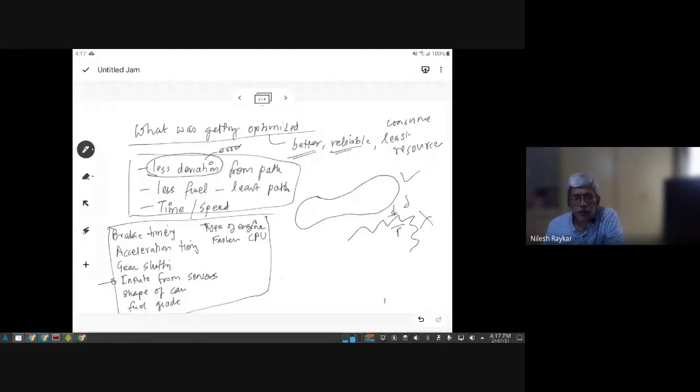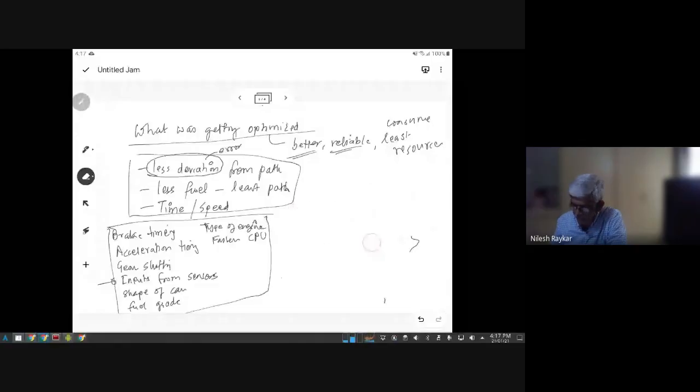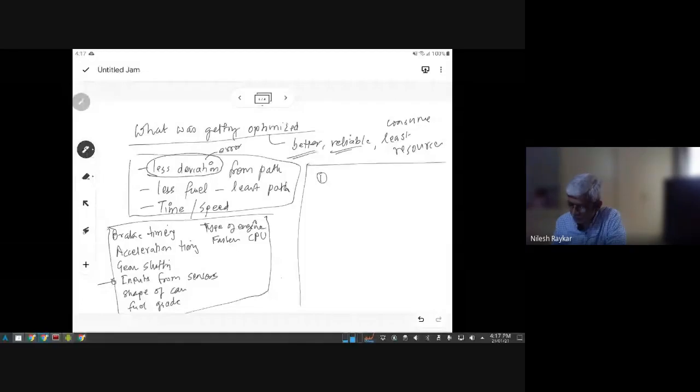Now beyond that, to complete the definition of the optimization problem, we require something more. I will give one starting point, and then you may tell the others. The third dimension of the optimization problem is the nature of the track. The nature of the track will tell the complexity of achieving this particular goal.